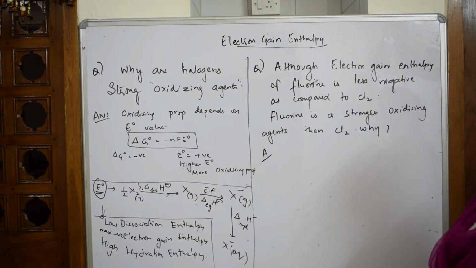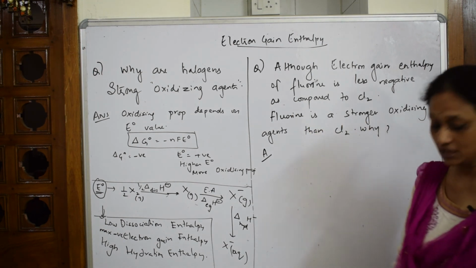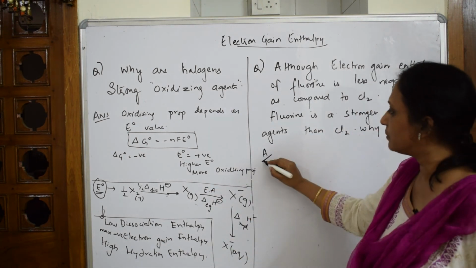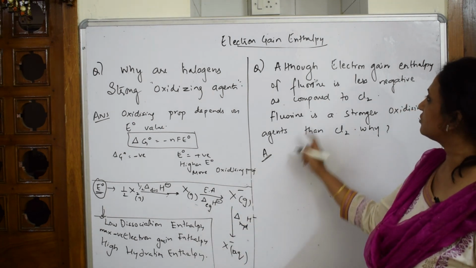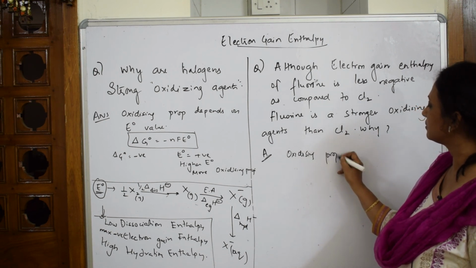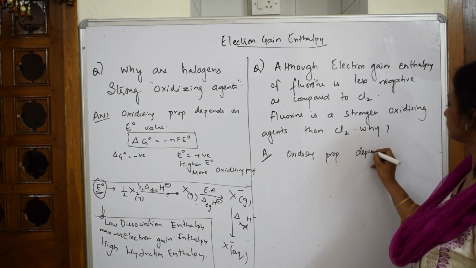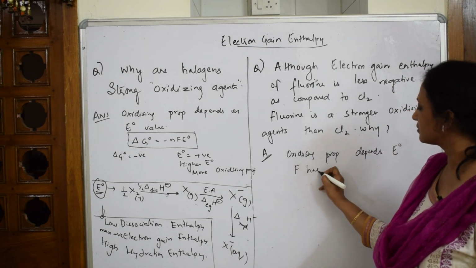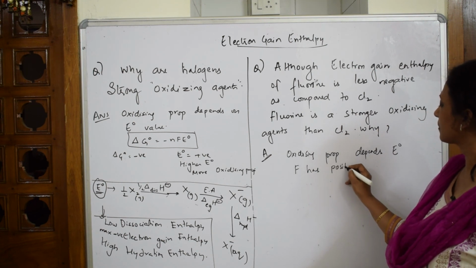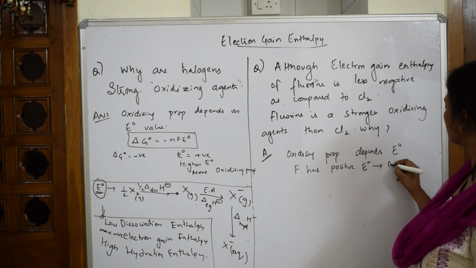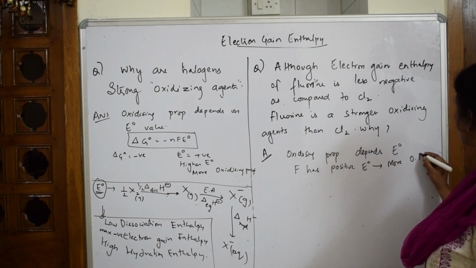They said electron gain enthalpy for fluorine is less than chlorine, then fluorine is acting as a stronger oxidizing agent. Why is it gaining electrons? They want us to write the same concept, but in terms of fluorine. So the oxidizing property depends on electrode potential values. Fluorine has a positive E naught value, right? A positive E naught value means more oxidizing nature or oxidizing power.